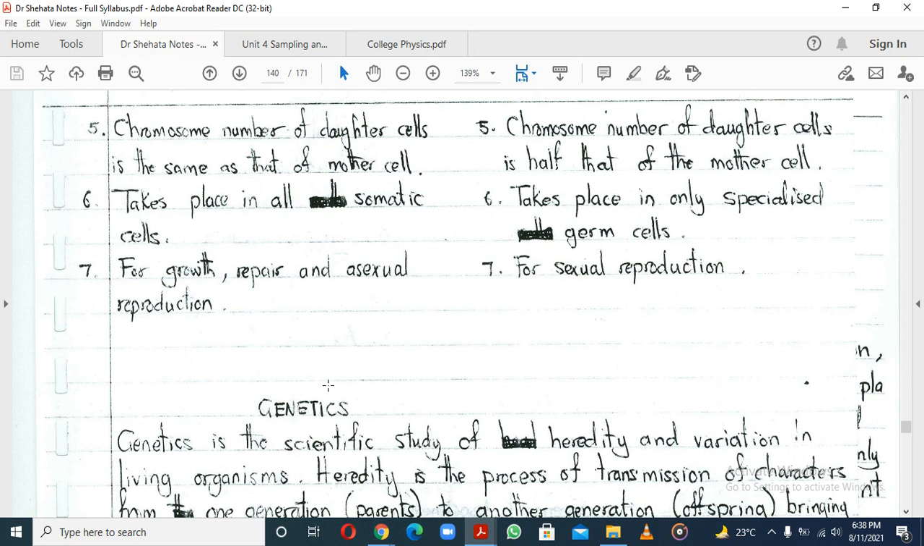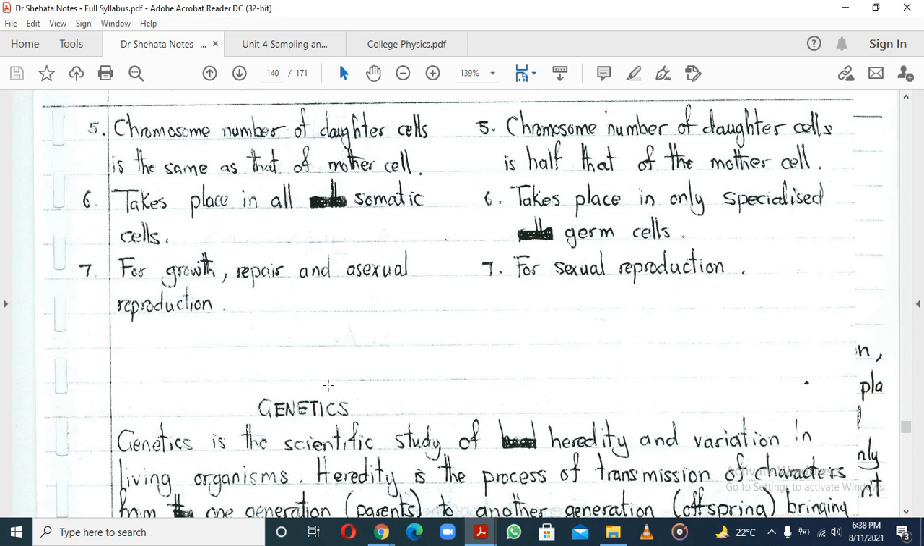So somatic cells are basically all body cells, except the germ cells. Germ cells being the gonads. The female gonads would be the ovaries in this case, and the male gonads would be the testes. Those are important things to take note of.